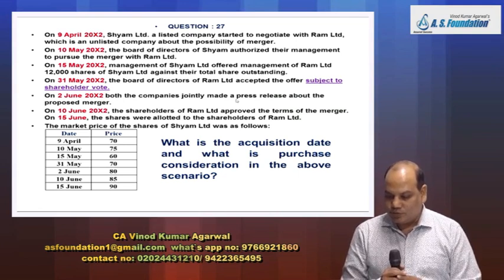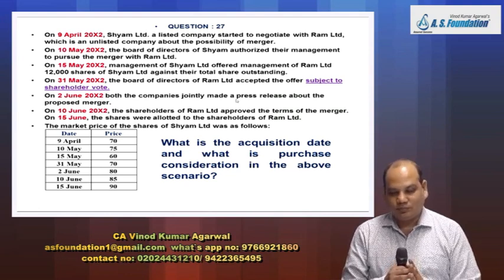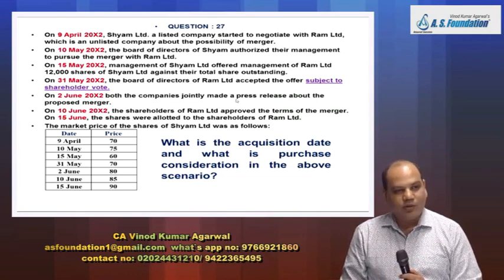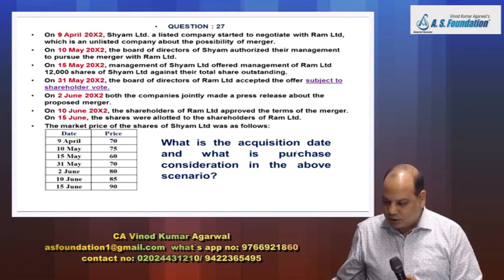On 15th June, shares were allotted to shareholders of Ram Limited. The market price of shares of Shyam Limited were as follows. There are so many dates given, price given. The question is, what is the acquisition date and what is the purchase consideration?